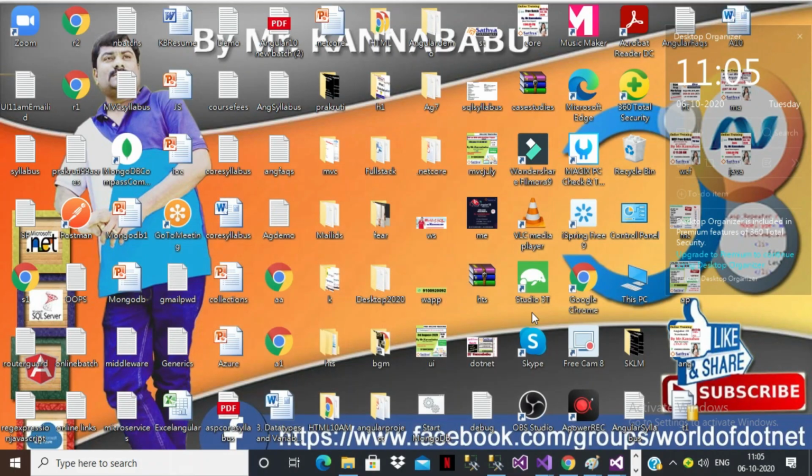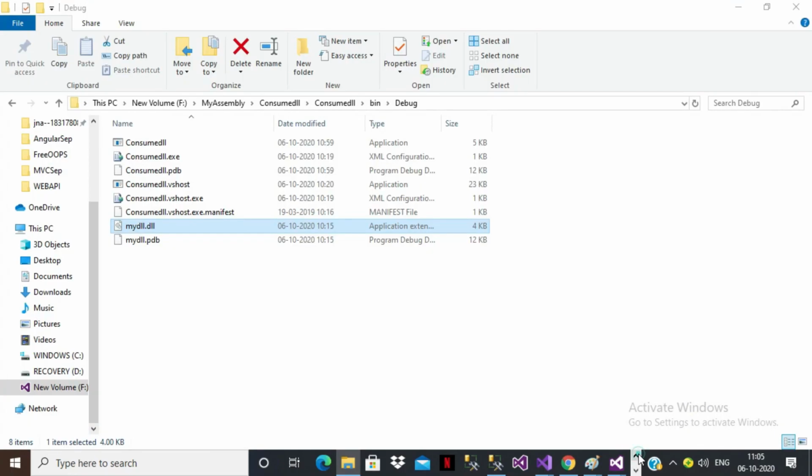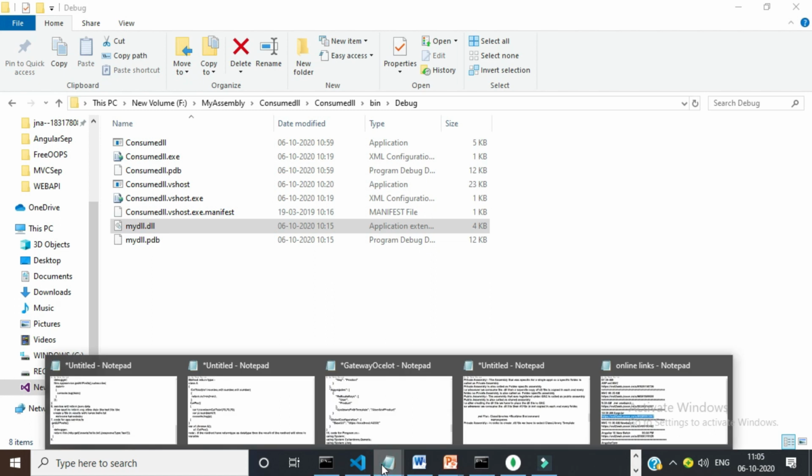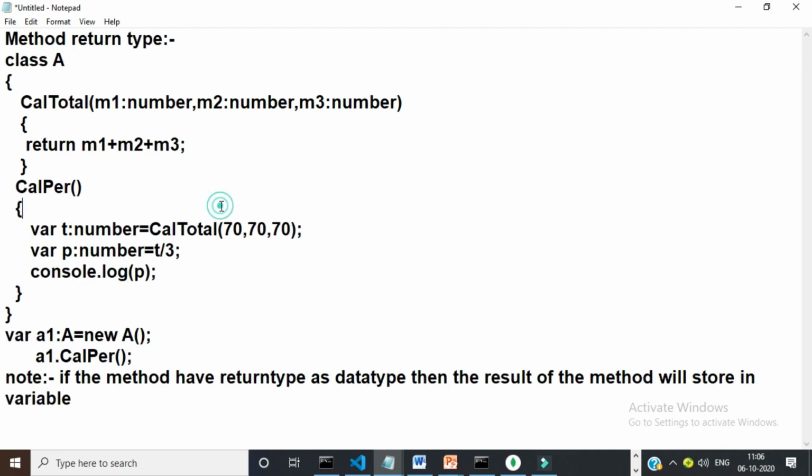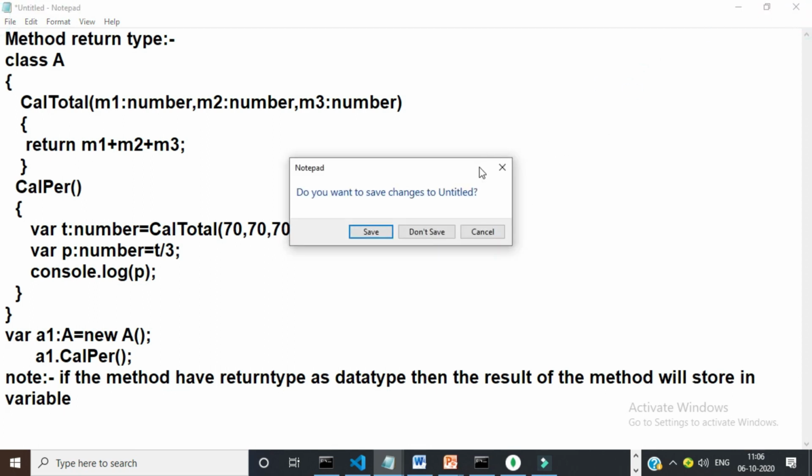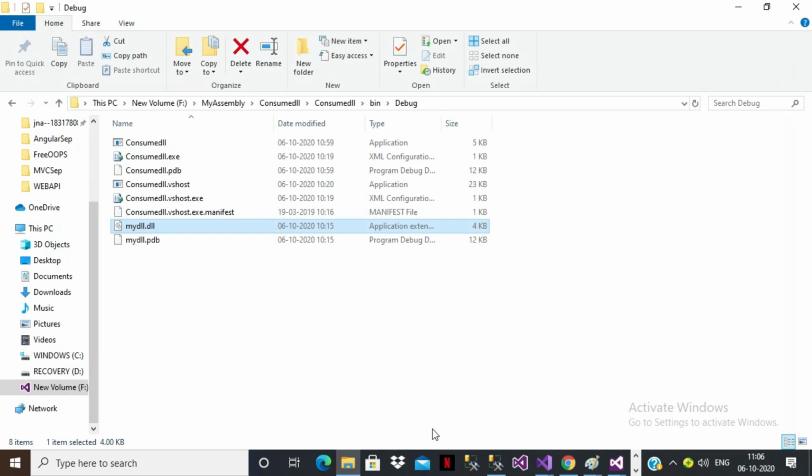The assembly that is specific for a single application or a specific folder is called a private assembly. Private assembly is also called a folder specific assembly. A separate copy of the DLL file is copied into each and every particular folder. That is about your private assembly. Is it clear, everyone?